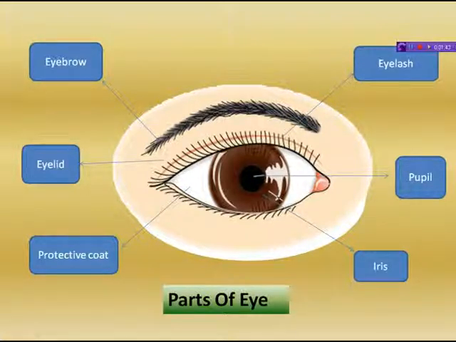Now, first of all, in the parts of the eye, eyebrow. Eyebrows are supraorbital arched eminences bearing obliquely projecting hair. They can be brought down to protect the eyeball from dust, sweat and rain.